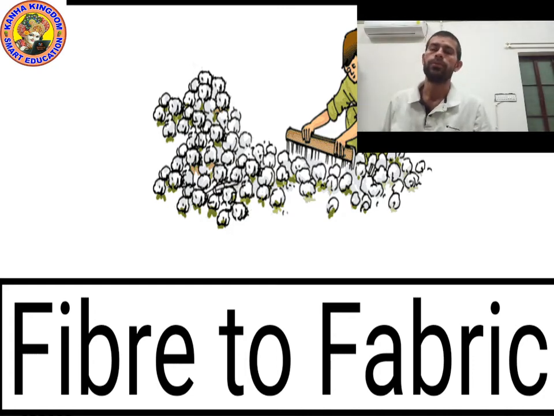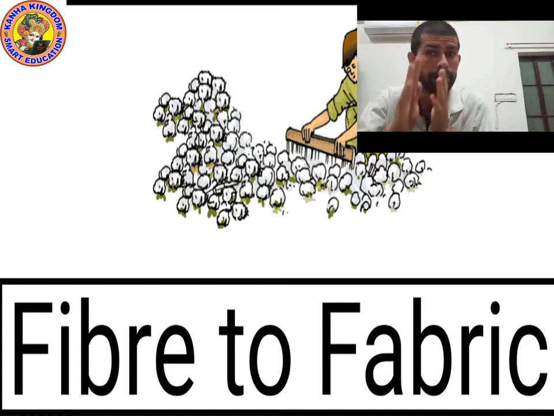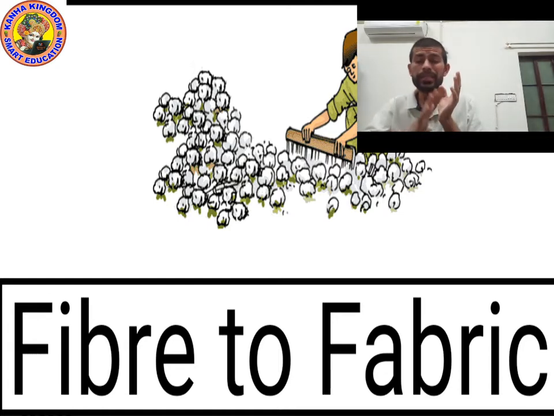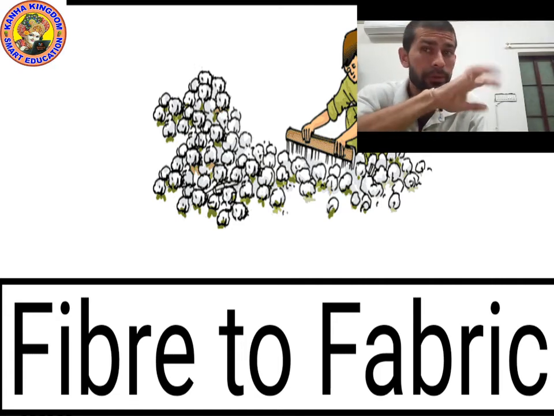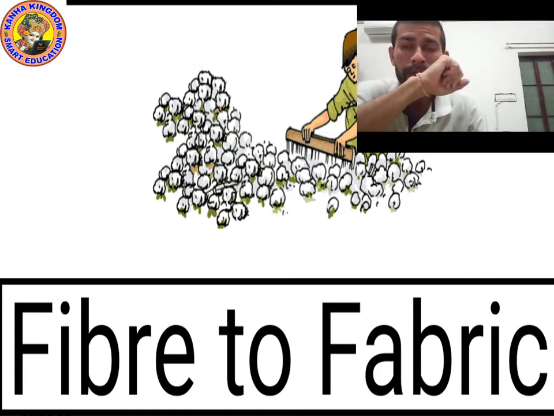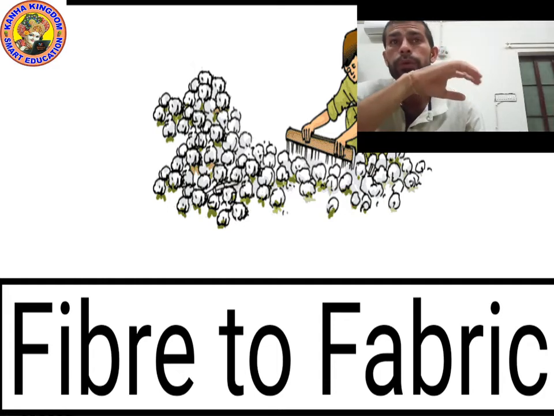So all these are fiber, and fibers are very useful to make fabric. We get two kinds of fiber, natural fiber and synthetic fiber. Synthetic fiber is also known as man-made fiber. So let's see the types.